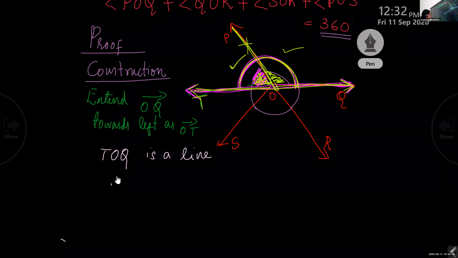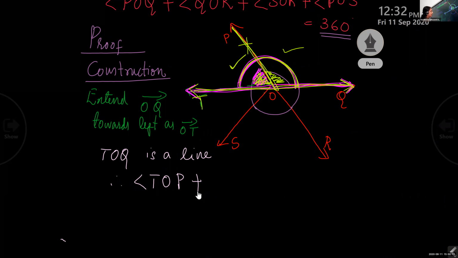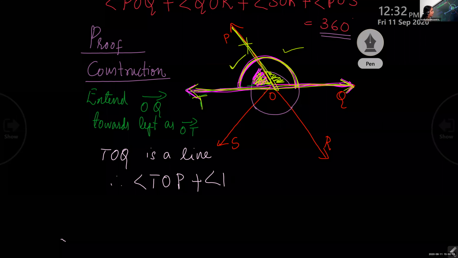Therefore, both those angles, angle TOP plus angle POQ equal to 180 degree. That is equation number 1.